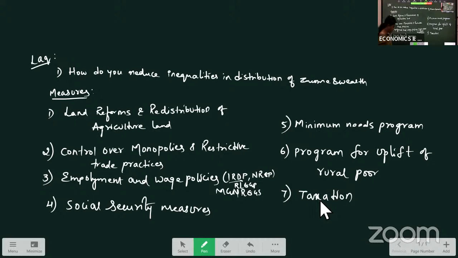Okay, now the next topic we are going to discuss is the concept of poverty. Again, poverty is also an important concept. You may get this for SAQ or LAQ, or even for 2 marks. We will just discuss the concepts and the causes here. Basically, when we say that there is poverty, poverty means what?